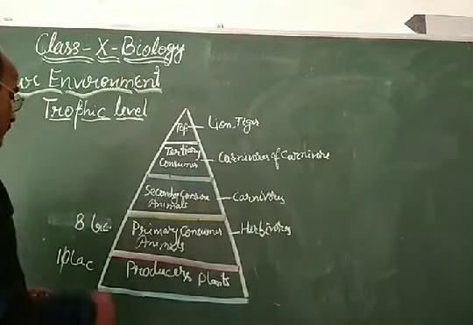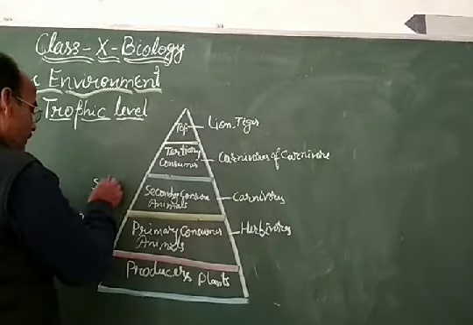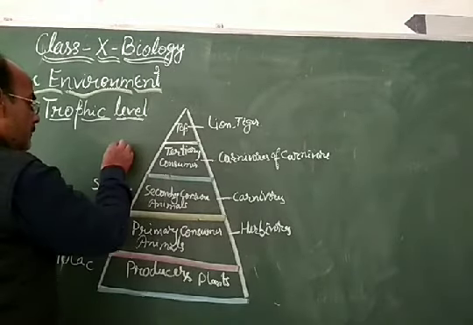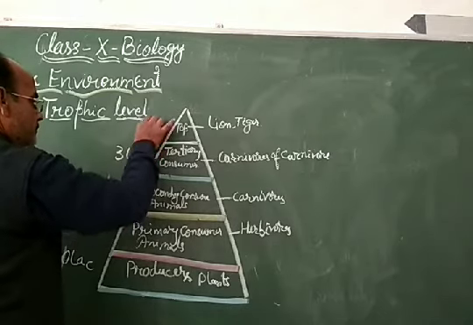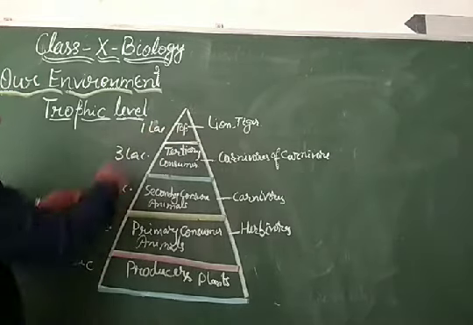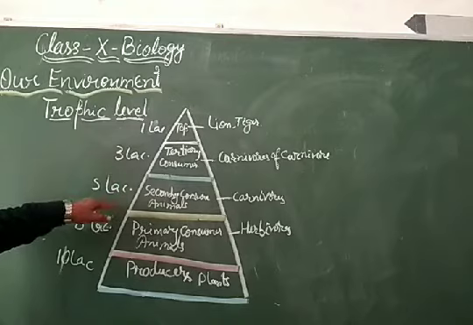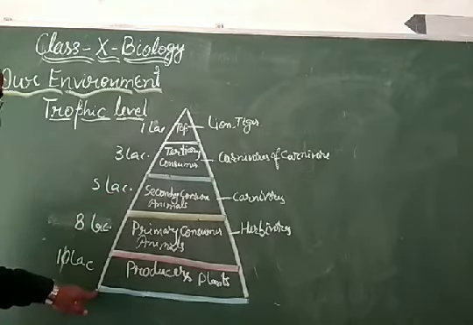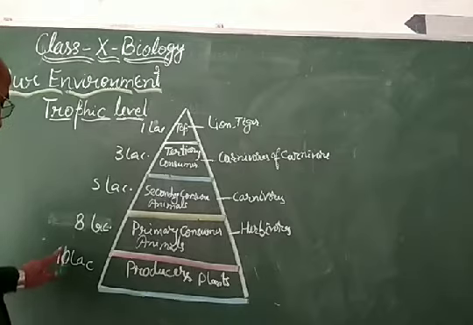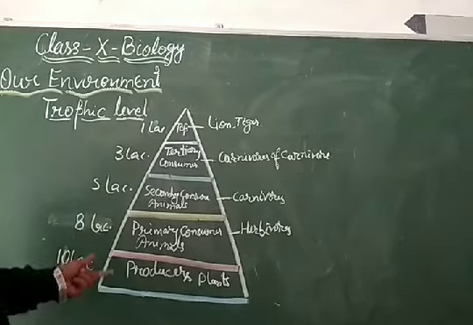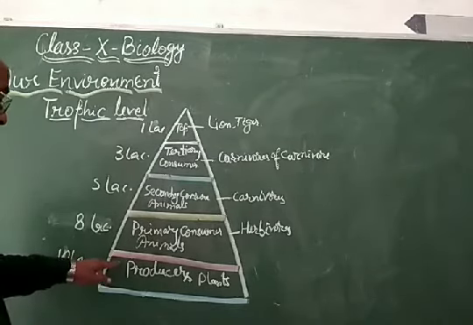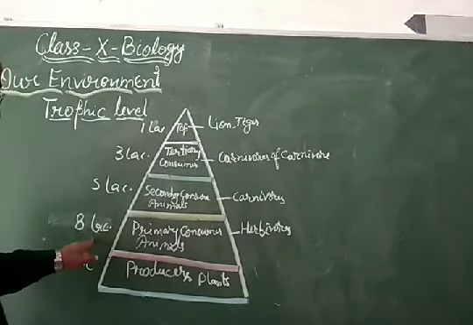Therefore, dear student, if you see this 5 lakh, 3 lakh and 1 lakh, these numbers will vary. This pyramid shows that from the ground level, at the base, plants are there and they have huge populations to maintain life on the earth and to manufacture food for everybody. That is why they are in more number.